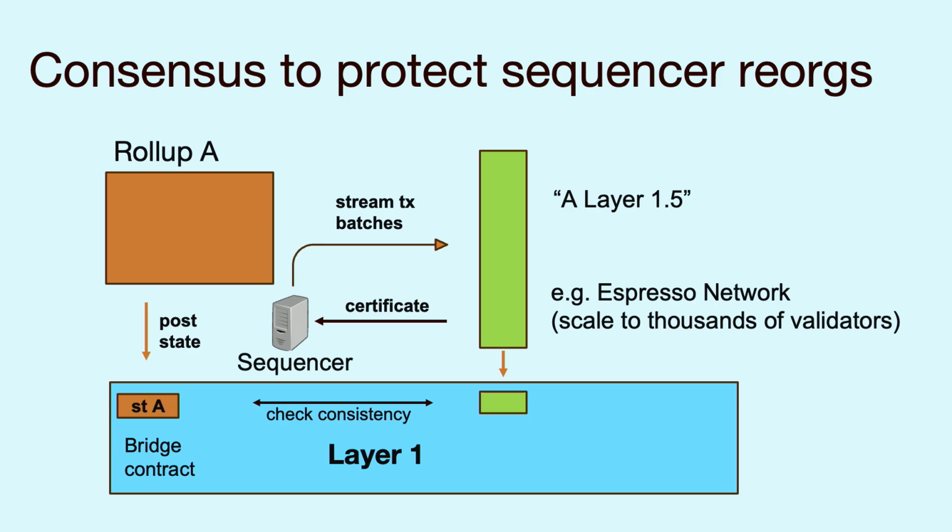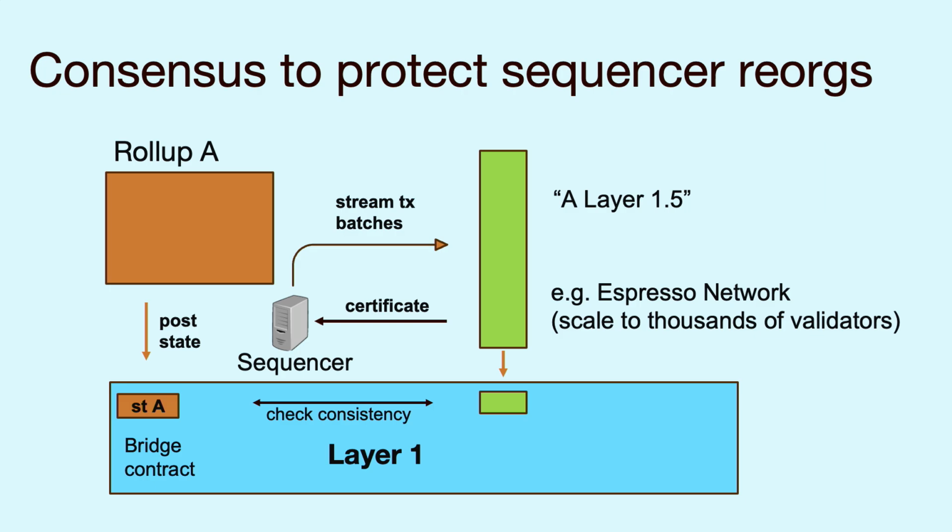The sequencer streams its transaction batches and waits for a certificate from this consensus protocol before posting its batches to the layer 1. Note, the sequencer can still issue soft confirmations. Nothing has changed with regards to soft confirmations. The key difference, though, is that when the layer 1 bridge contract receives a new batch of transactions for the L2, it checks not only that the sequencer has signed this batch, but that the sequencer has a certificate that this separate consensus protocol also signed off on this batch.